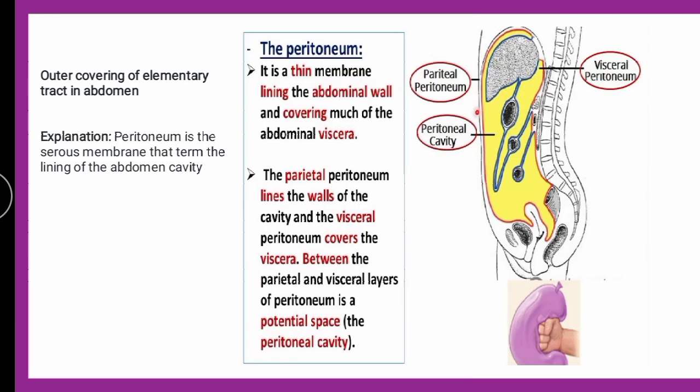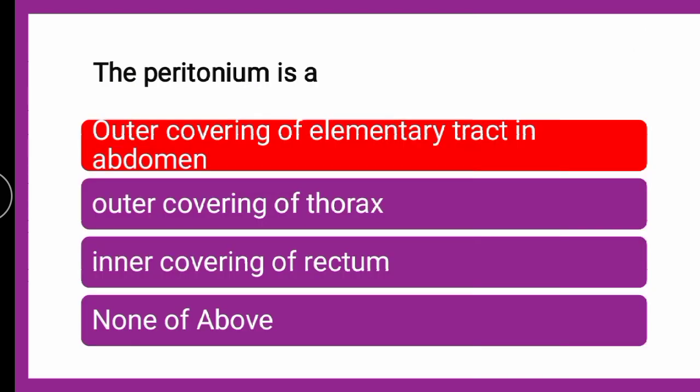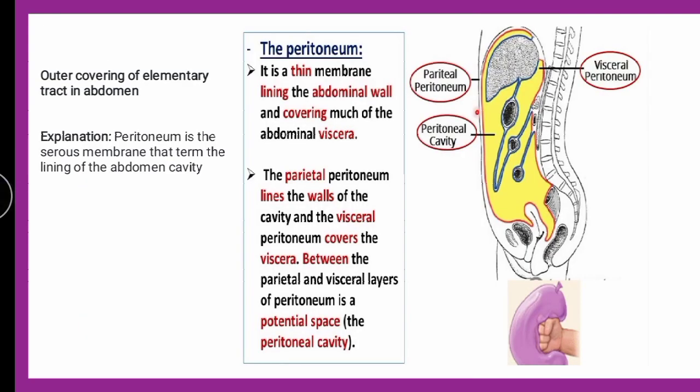If you talk about the peritoneum, it is a thin membrane which is lining the abdominal wall. This is the peritoneal cavity, wherein you can see the two peritoneums: the parietal peritoneum and the visceral peritoneum, and the space between them is the peritoneal cavity. So, the correct answer is the outer covering of the alimentary tract in the abdomen, which is the peritoneum.